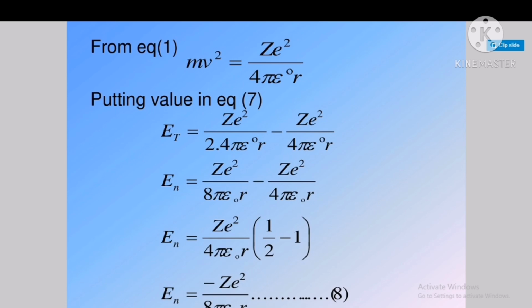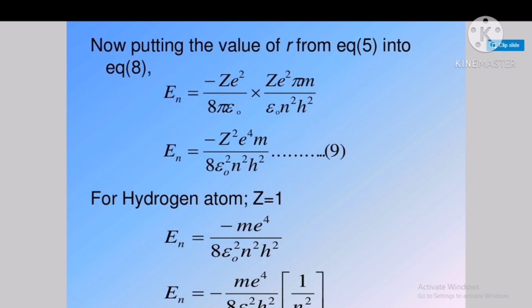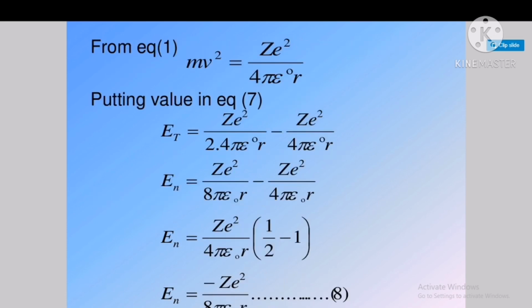Therefore, after solving, we get En equals minus z square by 8 pi epsilon naught r. This equation is considered equation number 8. And we also know the value of r, the radius of the Bohr orbit. So now putting the value of r from equation number 5.